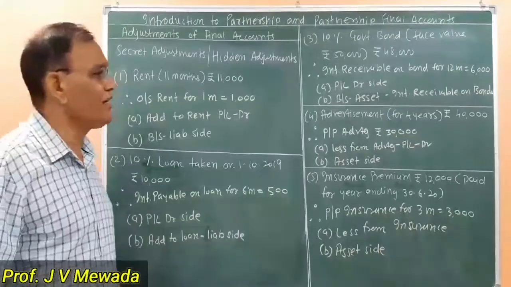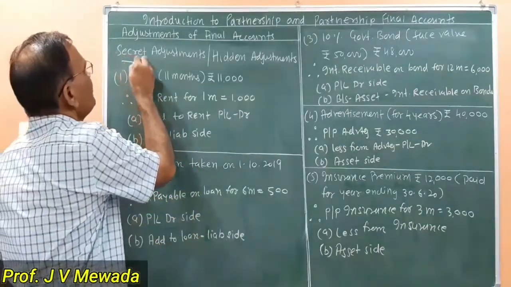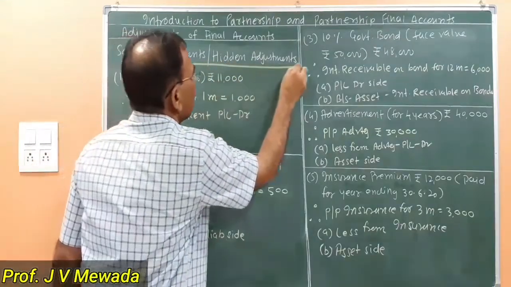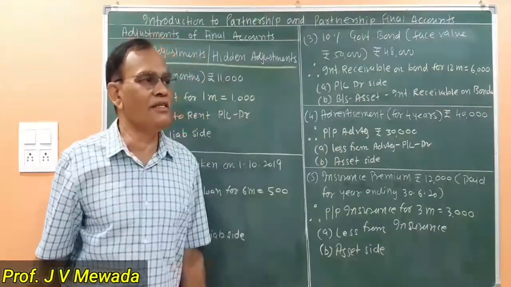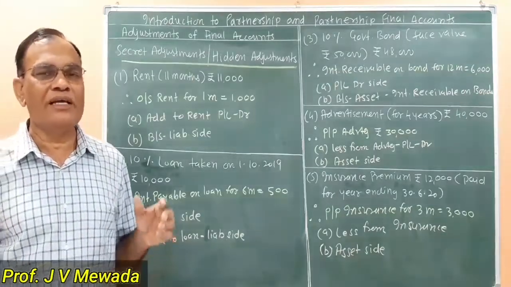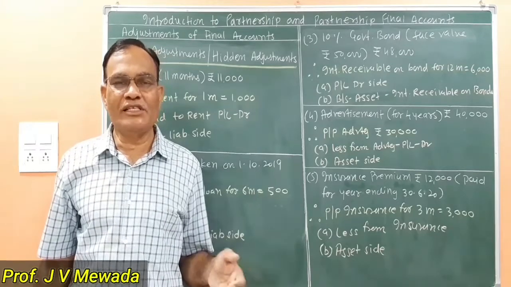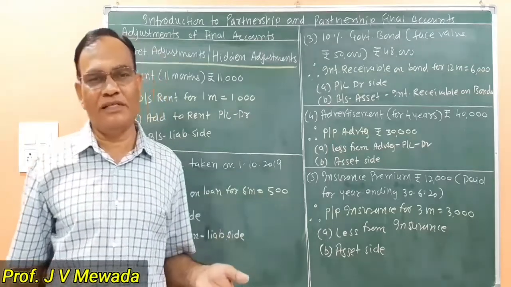Now we will see secret adjustments, which are also known as hidden adjustments. What are the secret adjustments? These adjustments are not given as a footnote, but they exist in the trial balance itself. We will see some of the secret adjustments.